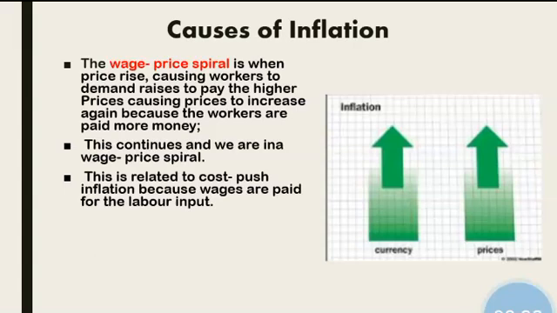The wage price spiral is when prices rise, causing workers to demand raises to pay the higher prices, causing prices to increase again because the workers are paid more money. This continues and we are in a wage price spiral. This is related to cost push inflation because wages are paid for the labor input.